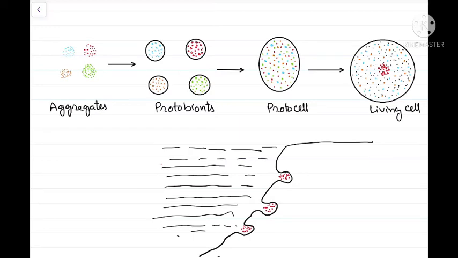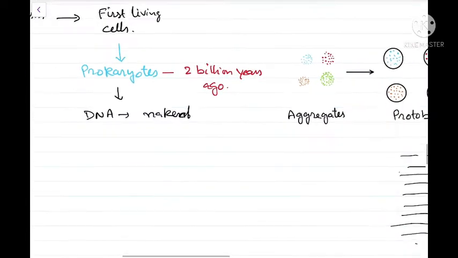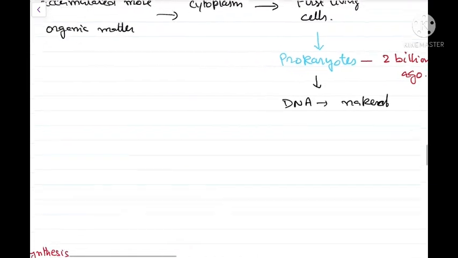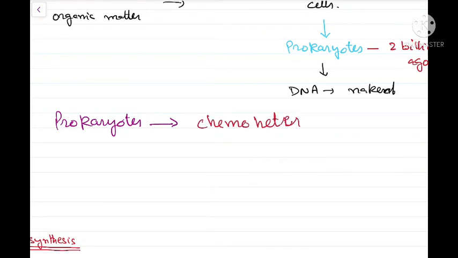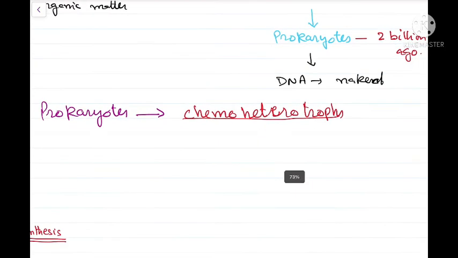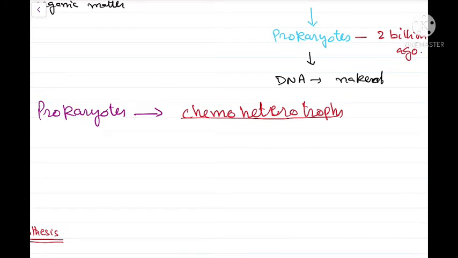And then the protobionts led to the formation of the protocells, and these protocells later resulted in the formation of the first living cells. Now, the first prokaryotes that evolved were chemoheterotrophs. Now what is a chemoheterotroph? A chemoheterotroph is an organism that absorbs organic matter from outside.